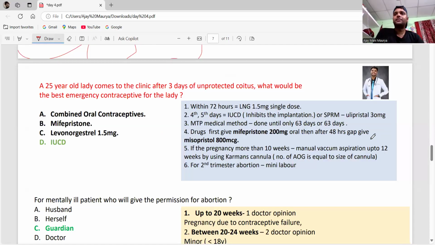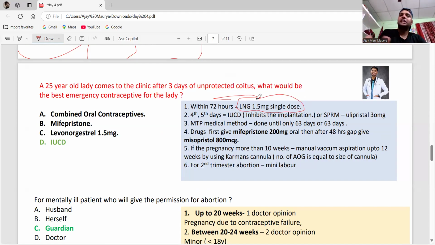So, guys, to avoid fertilization, if the girl comes within 72 hours, then I will give LNG, levonorgestrel. How much? It is 1.5 milligram single dose.